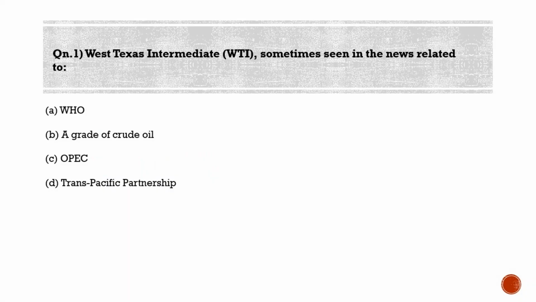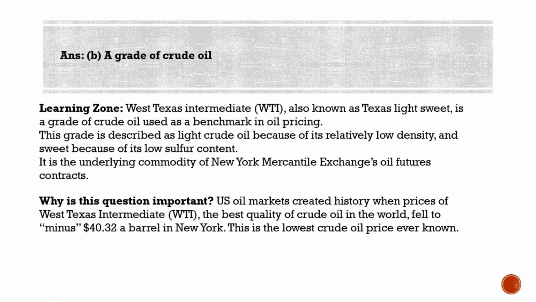First question for the day: West Texas Intermediate, WTI, sometimes seen in the news, is related to option A, WHO, option B, a grade of crude oil, option C, OPEC, and option D, Trans-Pacific Partnership. So guys, the correct answer here is option B, a grade of crude oil.